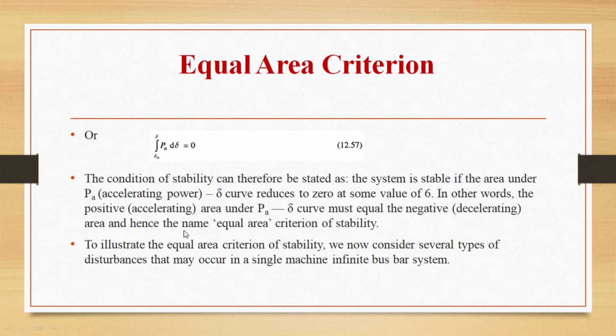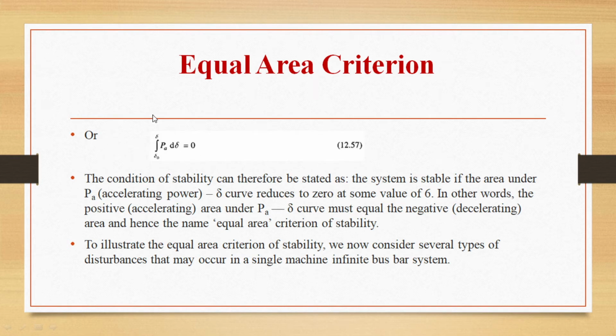In other words, the positive area under the Pa delta curve must be equal to the negative area, and hence the name equal area criterion. So the positive area should be equal to the negative area under the Pa delta curve. So it is called the equal area criterion. I hope this concept of equal area is clear.